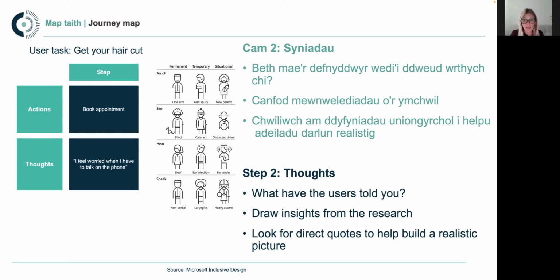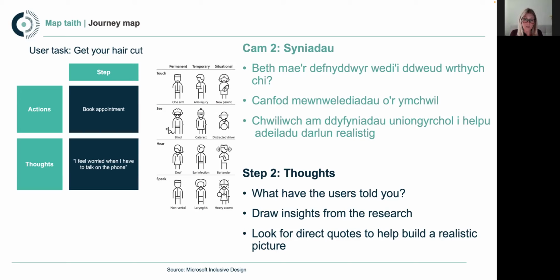Something that I wanted to mention here as well is this is where we can also look at the accessibility of our service. So here the users talked about feeling worried when they have to talk on the phone, and there's actually many reasons why a user of the service might find it difficult to pick up a phone and talk, for lots and lots of different reasons. What we've shared there just to the side, though, is an example from the Microsoft Inclusive Design Toolkit, where they look at how even if somebody doesn't have an accessibility issue that they need to address through the service all of the time, sometimes you can have temporary and situational reasons why you might not be able to access a service in a particular way.